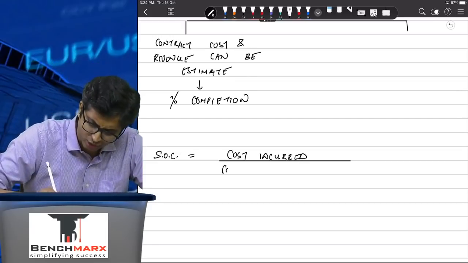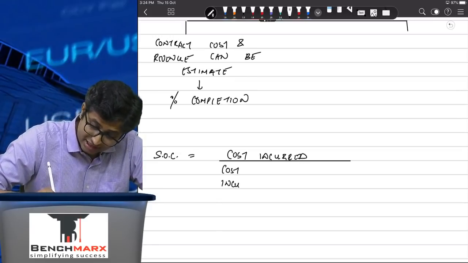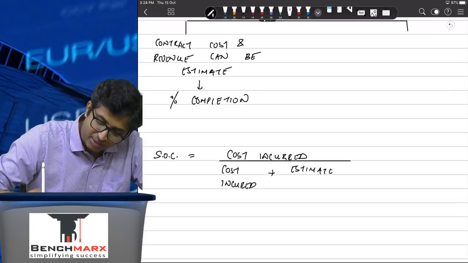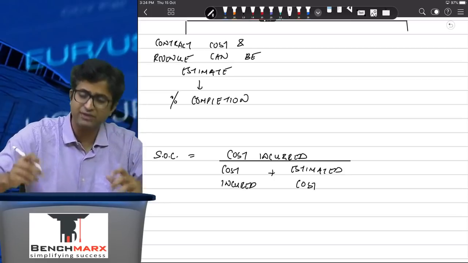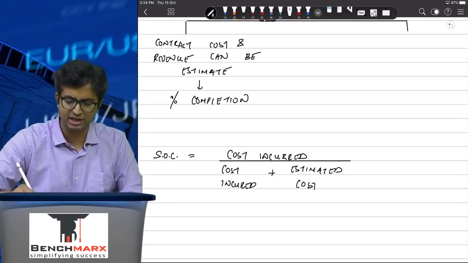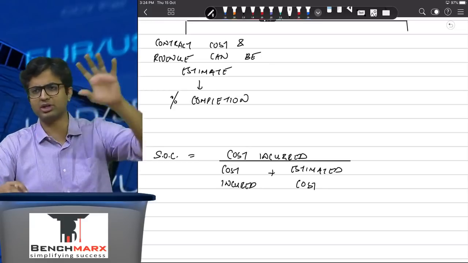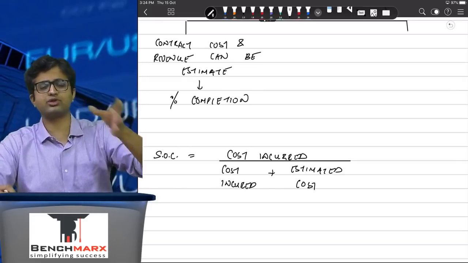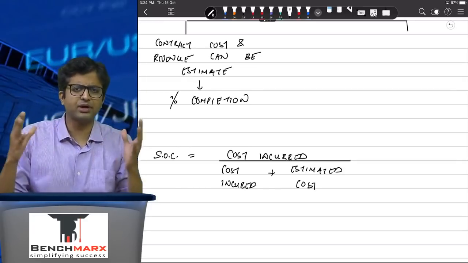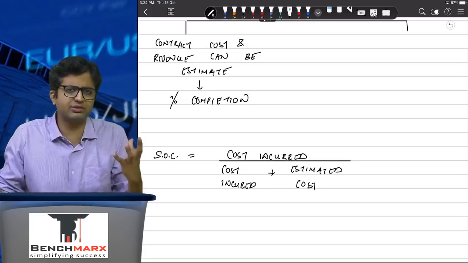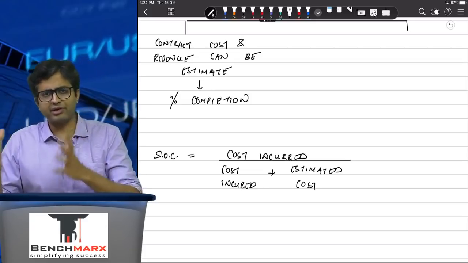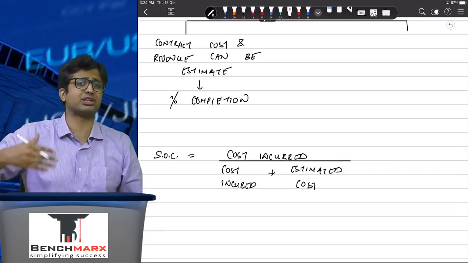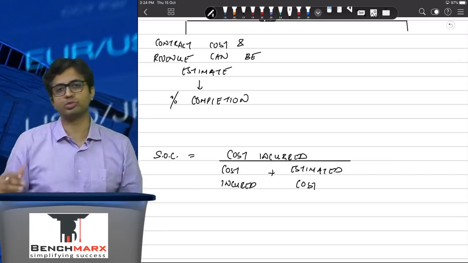And how do you calculate the total estimated cost? Well, this is cost incurred till date plus the estimated cost to be incurred. If we take the total of both of these, this will give you the total cost to be incurred, and hence this will give you the stage of completion. So if there is a project which involves a spending of 500 crores and till date you have spent 200 crores, that means out of 500 crores, irrespective of how much you see physically in the project, 200 crores have been spent, and hence 40% of the project is over. Well, if 40% of the project is over, 40% of the revenue should also be recognized.